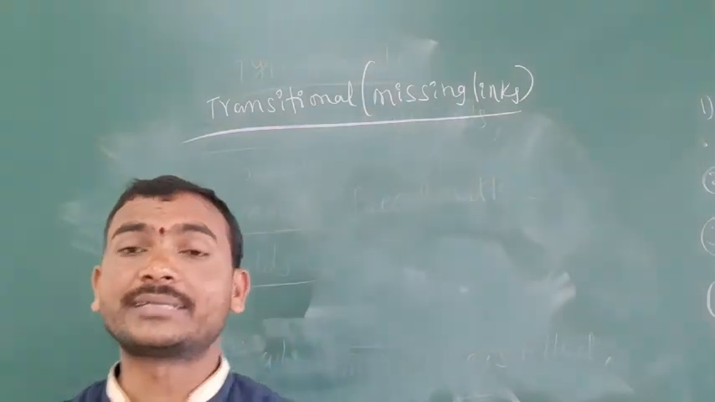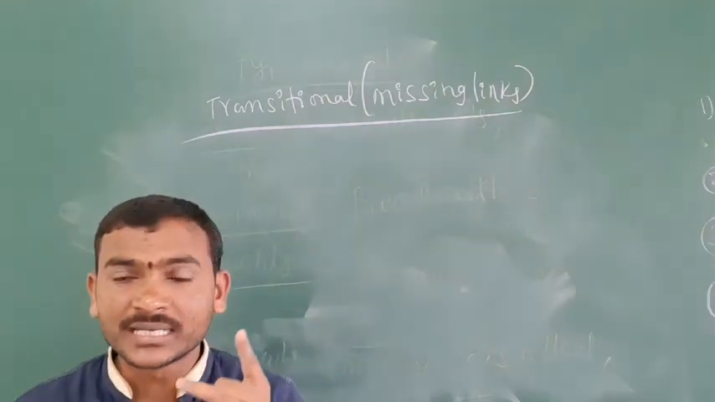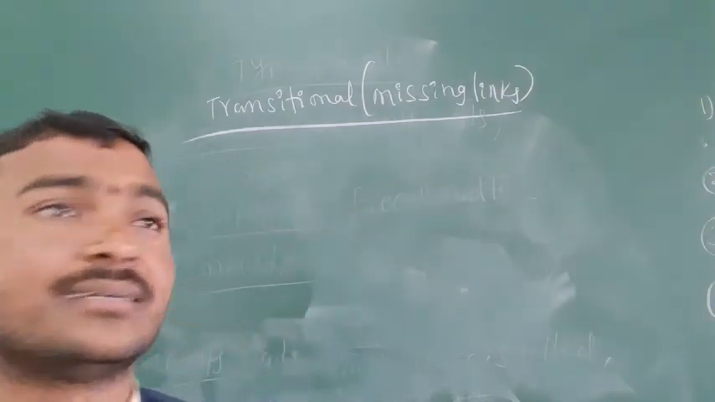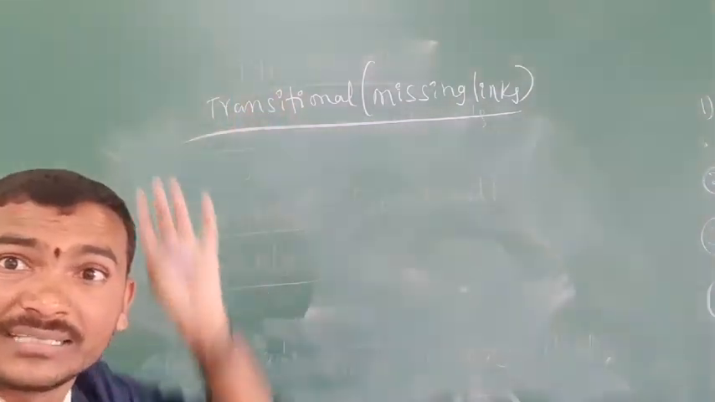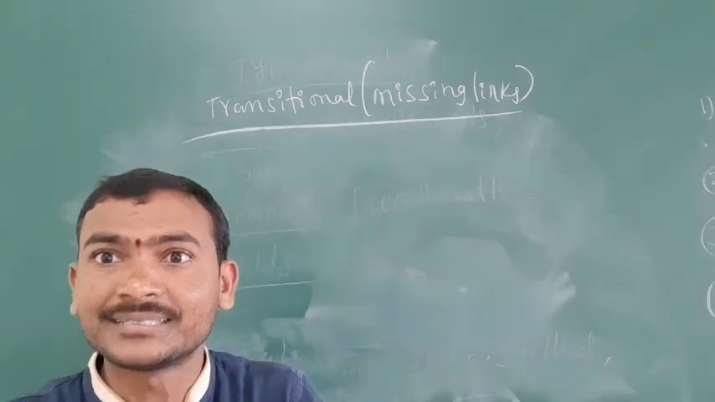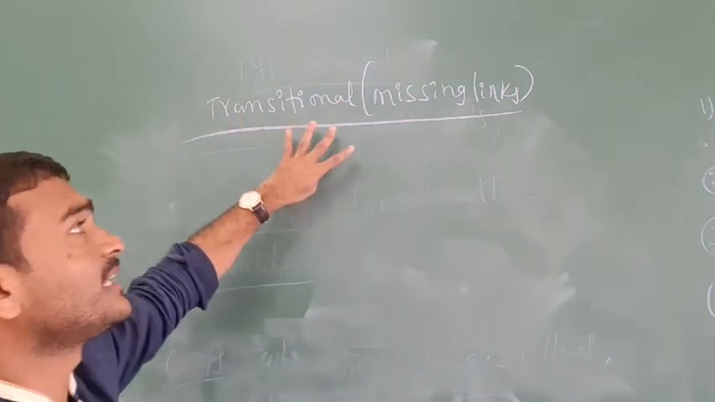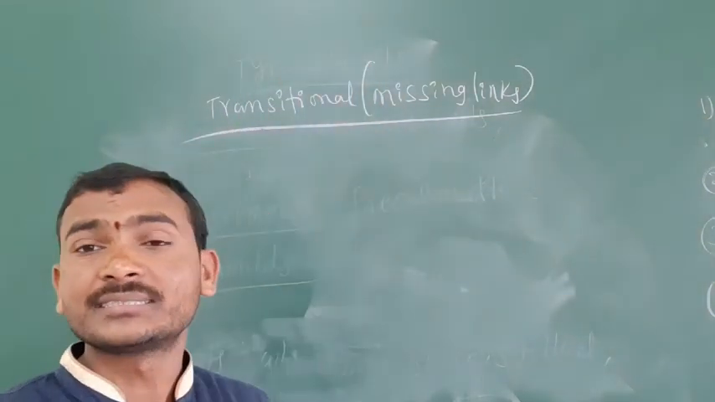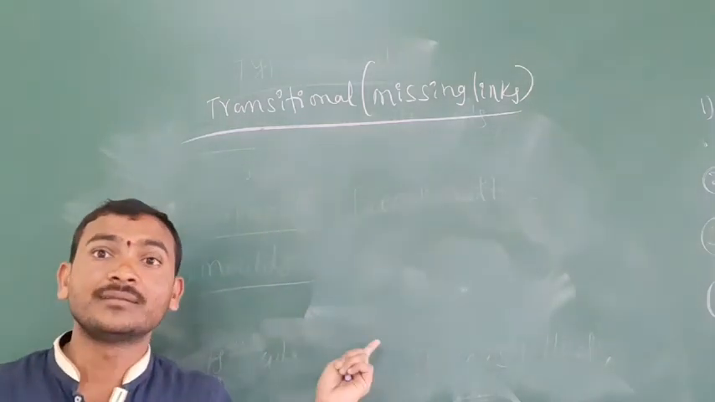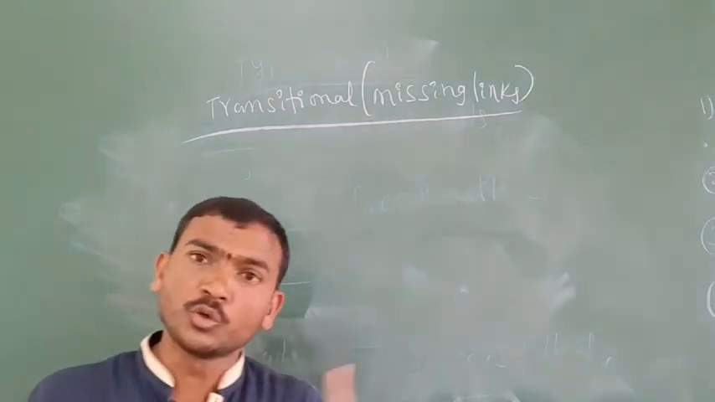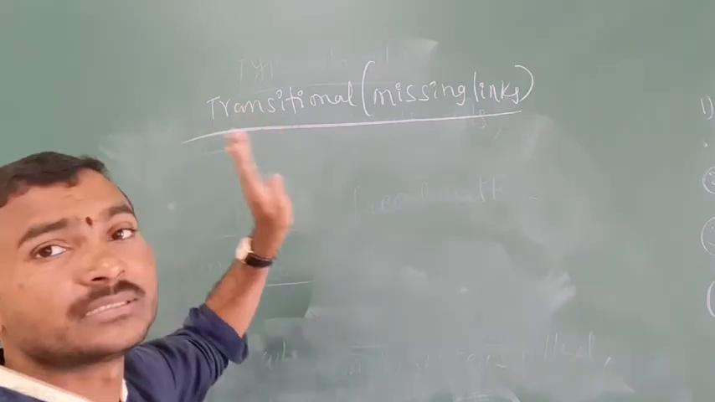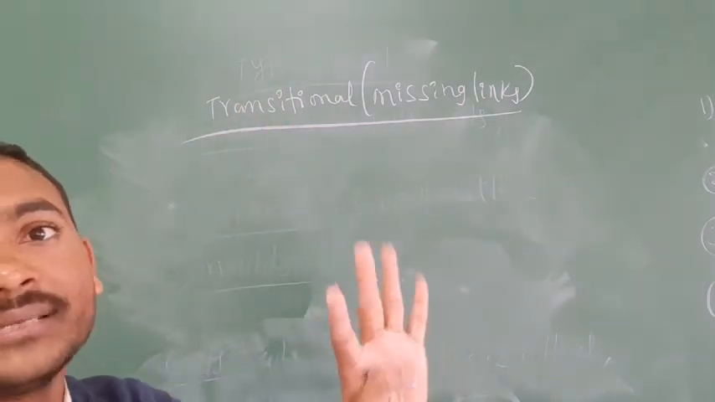We discussed connecting links. What is a connecting link? A living organism that has the characters of two groups is called a connecting link. What is a missing link? It is a fossil that has the characters of two groups, called the transitional form or missing link. The missing link consists of similar characters of different groups, and it is a fossil. A connecting link also has two similar characters, but in living forms. That is the difference between missing links and connecting links.